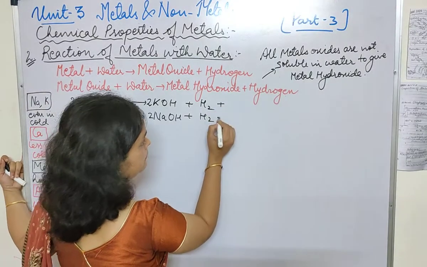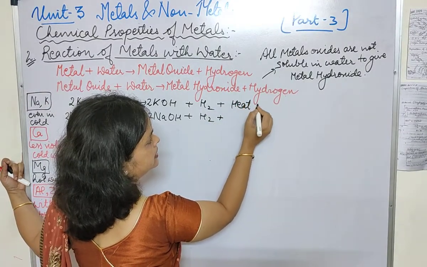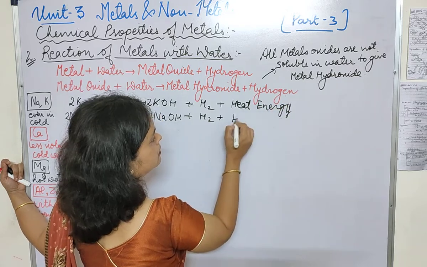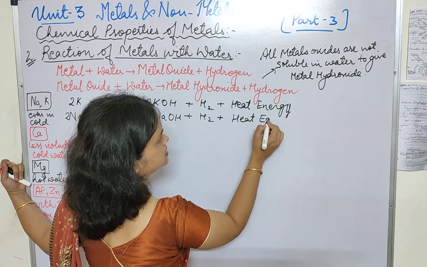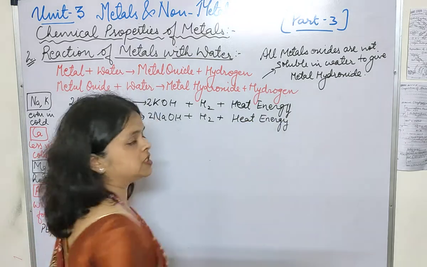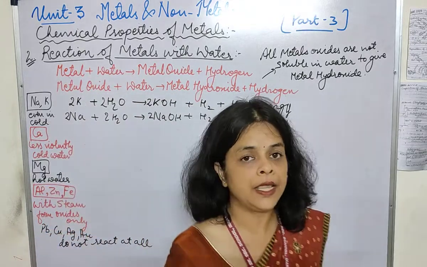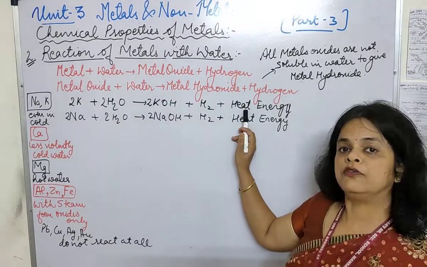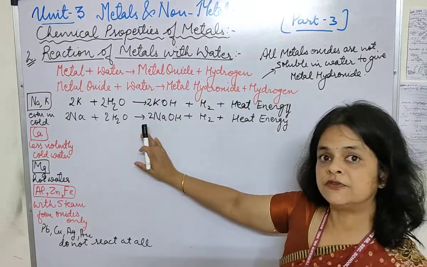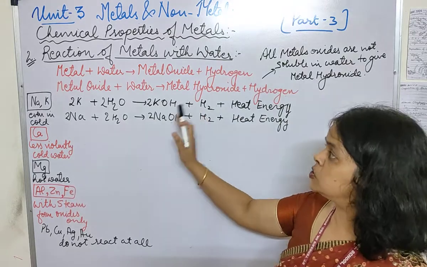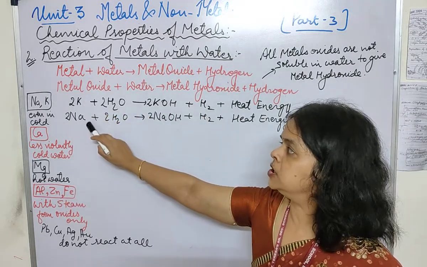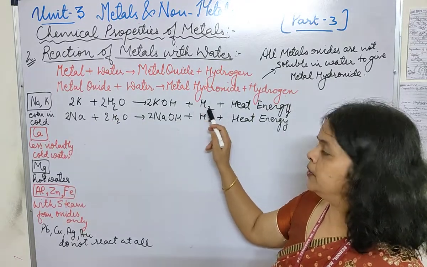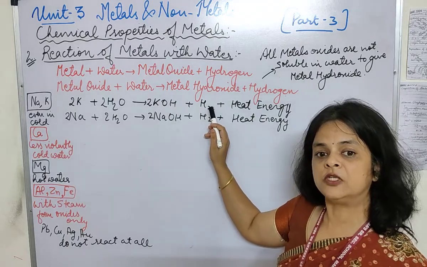Now, students, one important thing here is that the reaction is highly exothermic. What are exothermic reactions? The reactions which take place with the evolution of heat energy. Now in these reactions we can see that a large amount of heat energy is liberated. The reaction is vigorous, violent in nature. As soon as sodium and potassium come in contact with water, the reaction starts and they form hydrogen gas. What is the specific feature of hydrogen gas?